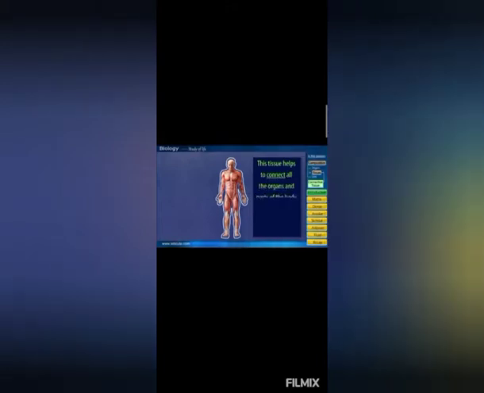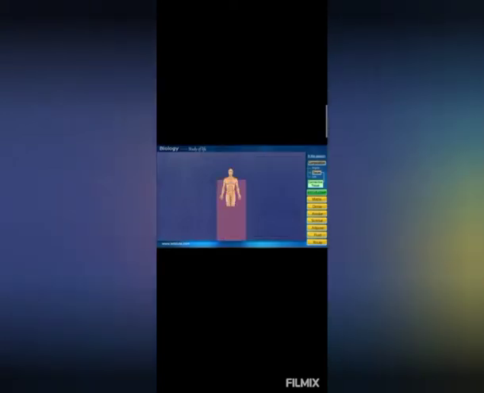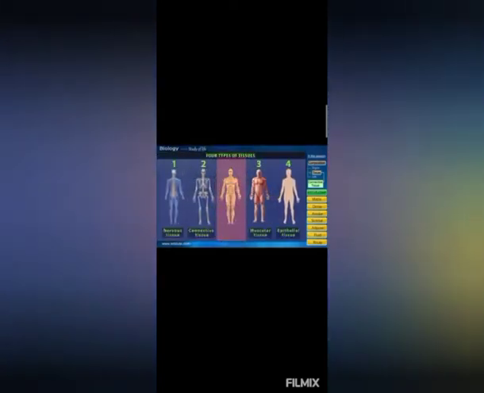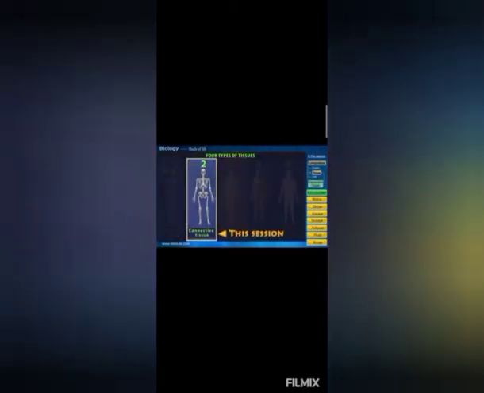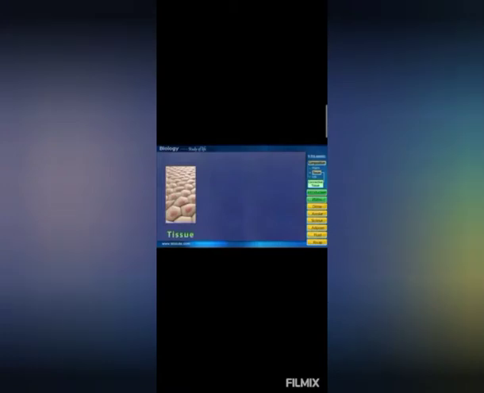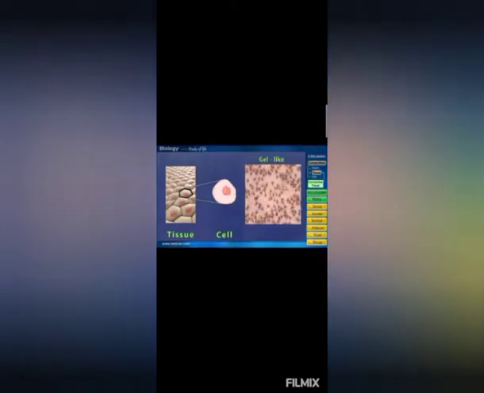This tissue helps to connect all the organs and parts of the body, and hence this tissue is widely named as connective tissue. The human body is made up of 4 types of tissues. In the last session, we discussed epithelial tissue, and today we will be dealing with connective tissue. As we know, our tissue is made up of cells, and the cells that make up this connective tissue are present in a gel-like substance called medium or matrix, which forms the main bulk of the connective tissue.